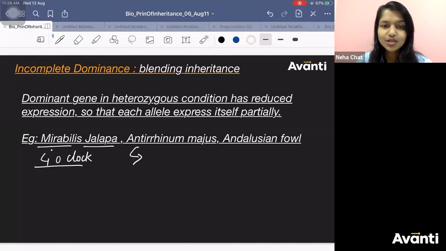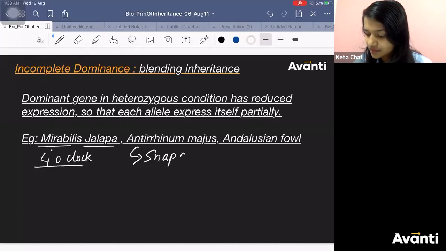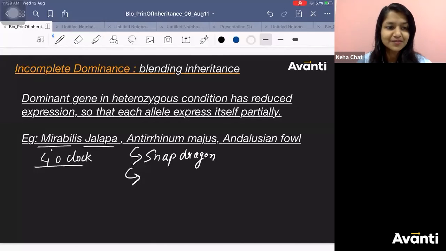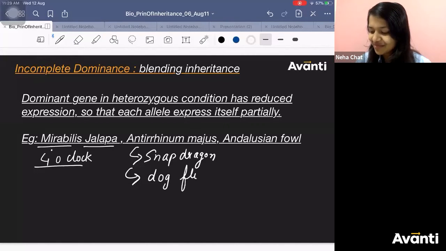What are the other names for this? Snapdragon. What else? Dog flower. He woke up now.